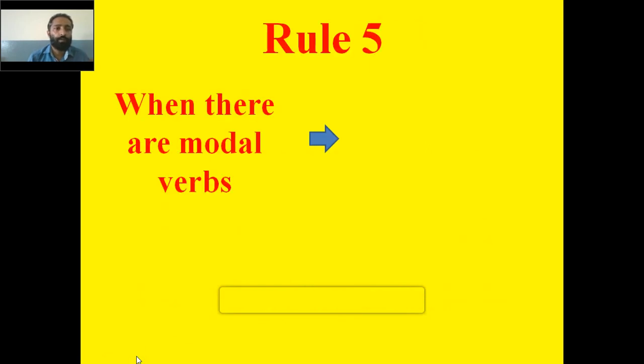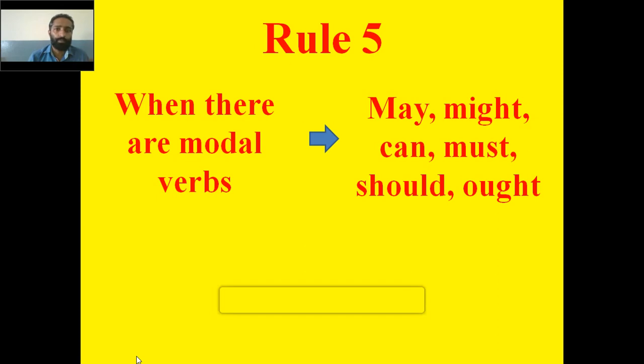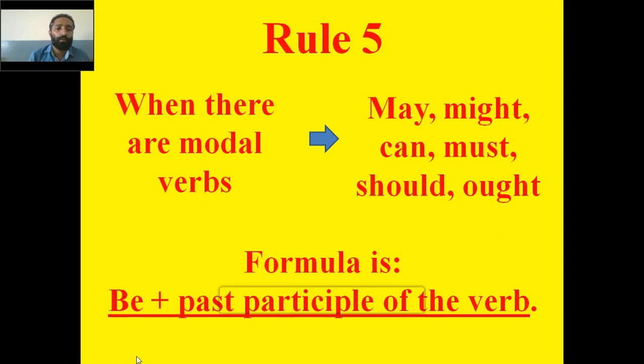Now moving on to the next one, we have rule number 5. When there are modal verbs coming in the active voice like may, might, can, must, should, ought, what is the rule? The formula is be plus past participle of the verb. When you convert into passive voice, remember the formula is be plus past participle of the verb. The basic changes will remain the same. There will not be any change for that. All those 4 basic changes that I have taught you will be there in this particular rule also.